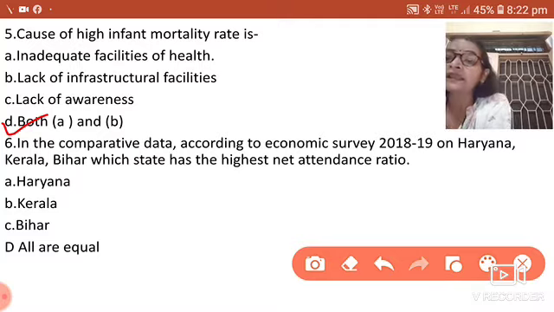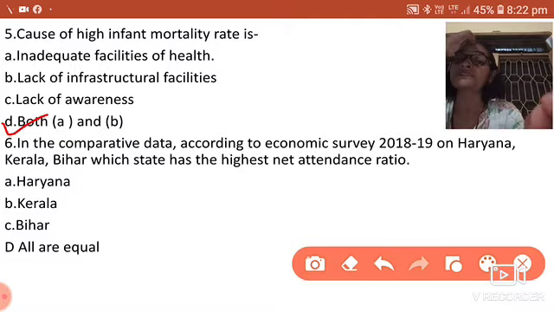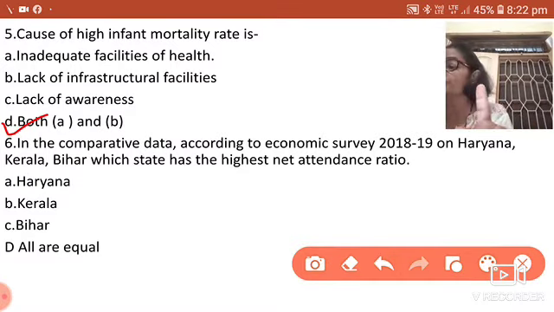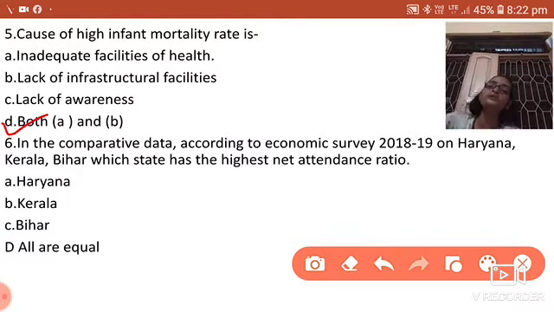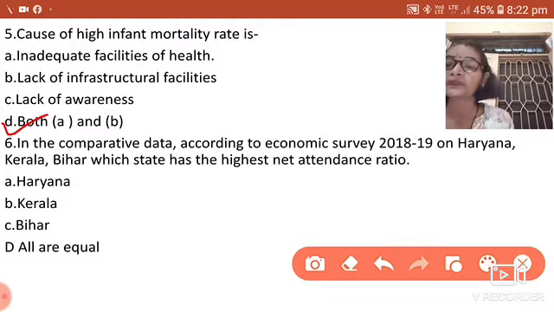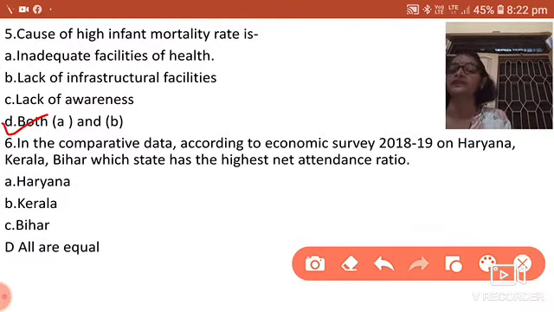Haryana, Kerala, Bihar: which state has the highest net attendance ratio? It's not asking for the particular data. You don't have to say the data of Haryana, that is 1,80,174. You don't have to learn it, but you have to keenly learn which state has the highest, which one is the lowest, and which one is more than other states.